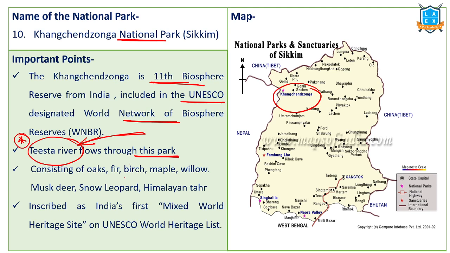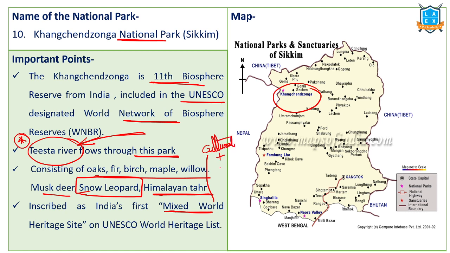This particular national park consists of trees called oak, fir, birch, maple, willow trees. And animals include musk deer, snow leopard, important, snow leopard, Himalayan thar. This Kanchenjunga National Park is declared as a Mixed World Heritage Site. That means it's a cultural as well as natural World Heritage Site. Mixed means it has cultural significance as well as natural significance.